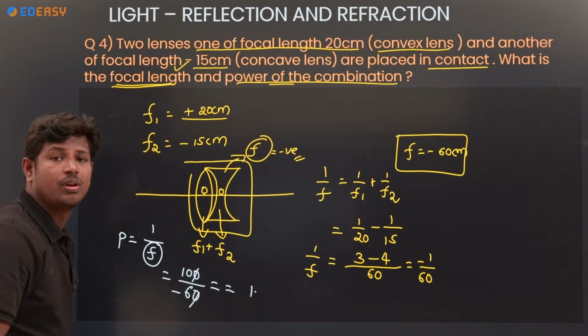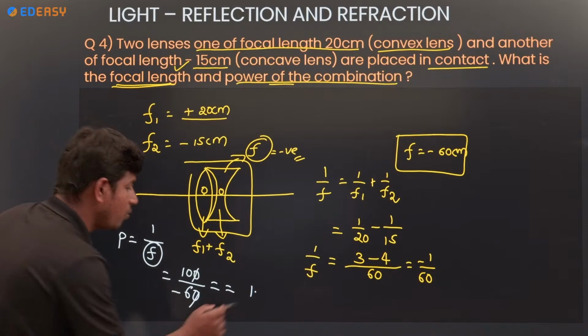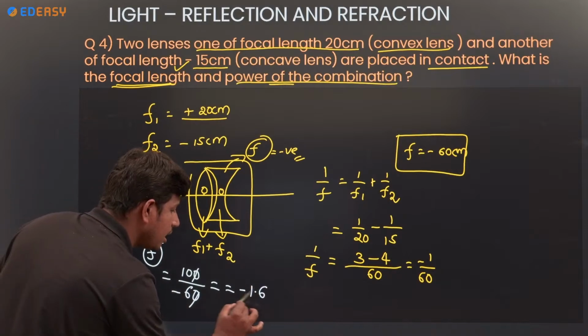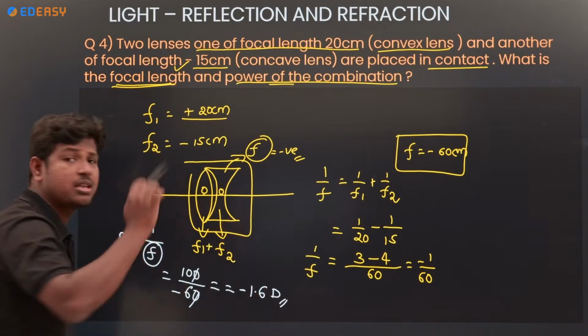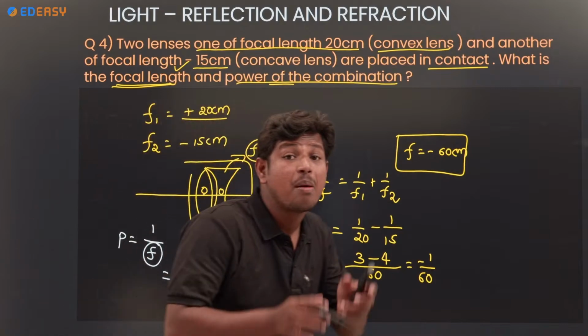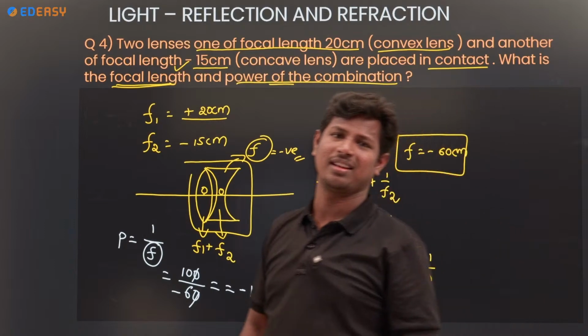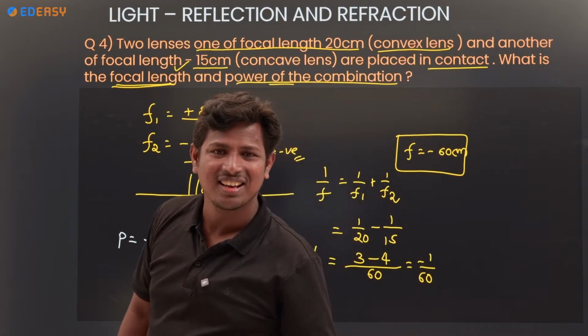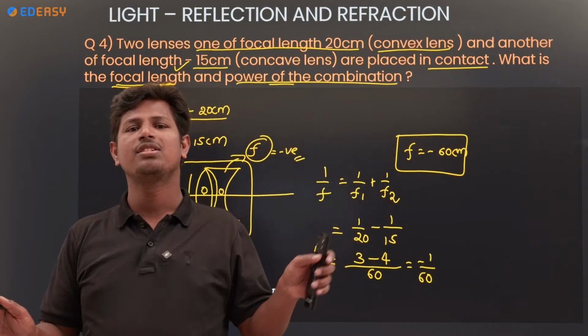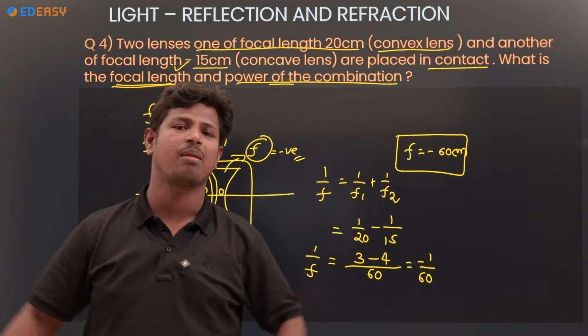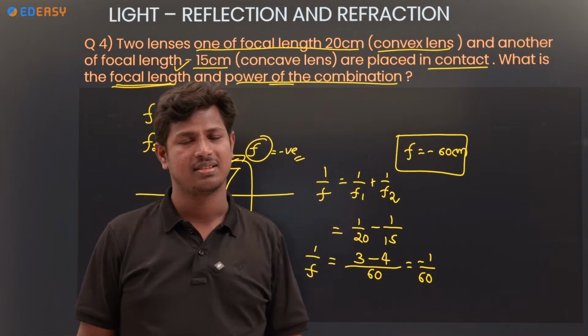Remaining 4 is there. 1.6 diopter. Minus 1.6 diopter is the power of the combination of concave and convex lens. Clear? Remember, power is equal to 1 by f. That is the formula to find out the power of the lens.